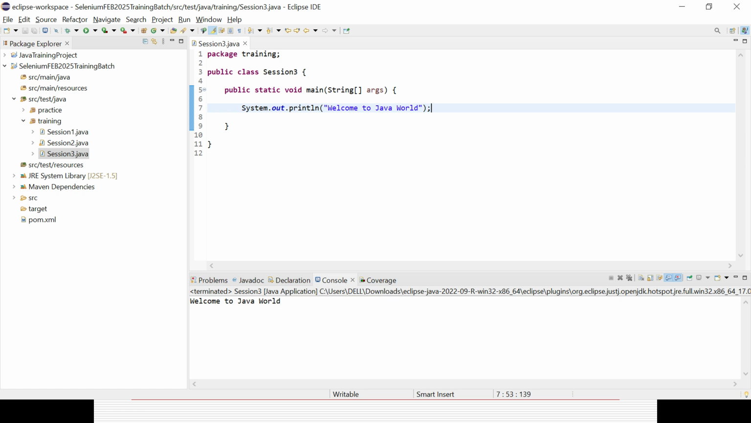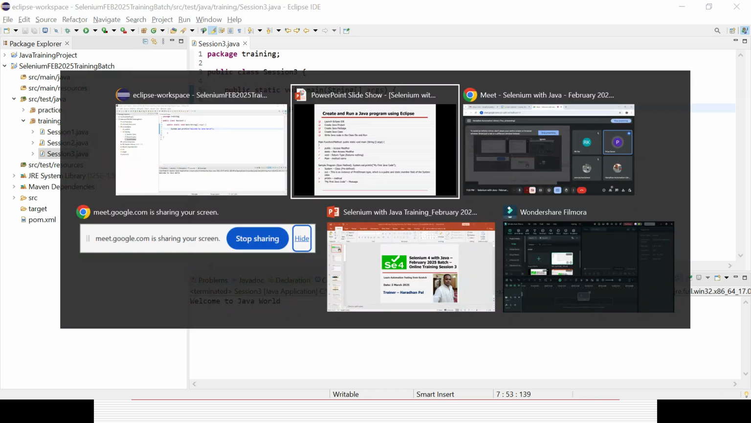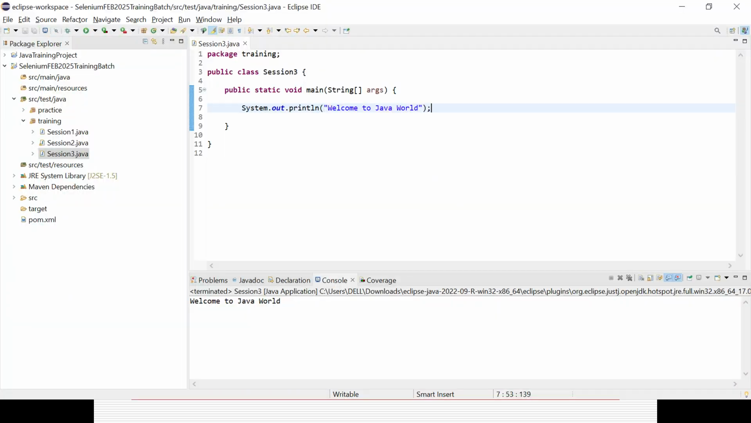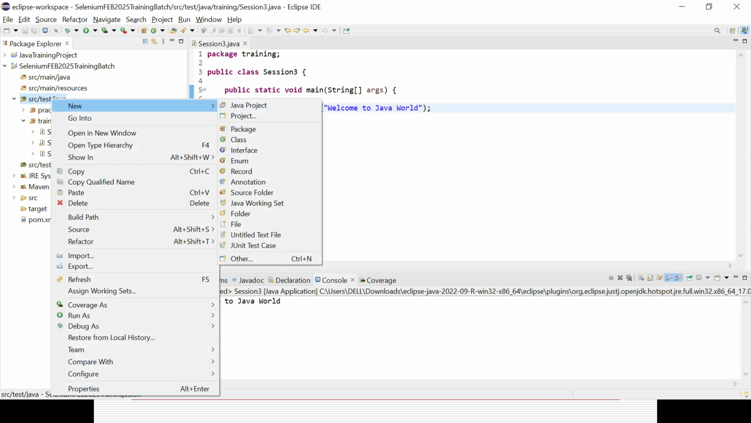One more doubt I have. In that PowerPoint sheet you have given to create a Java package. Where can we find that in Eclipse? In any of the folders, you can right-click and choose New, Package. Within the package, your class will be there. Inside that we can create a class. You can try to create a class directly, but you need to select a package.